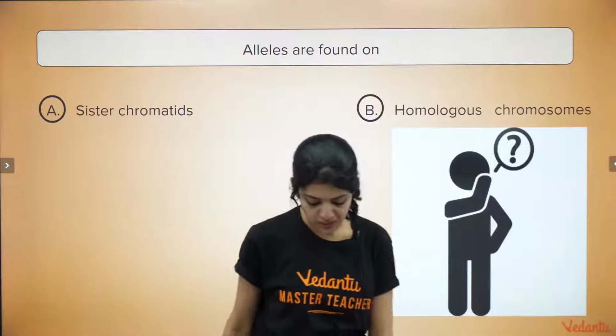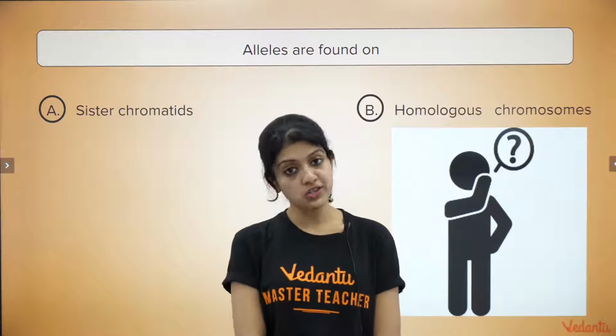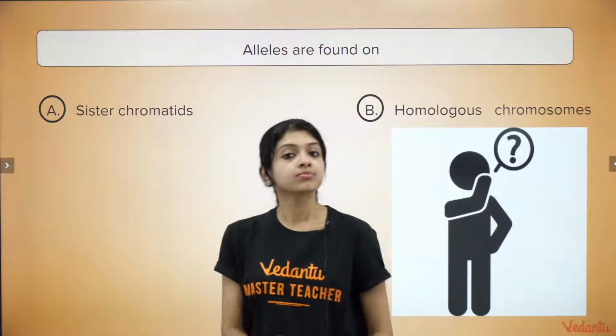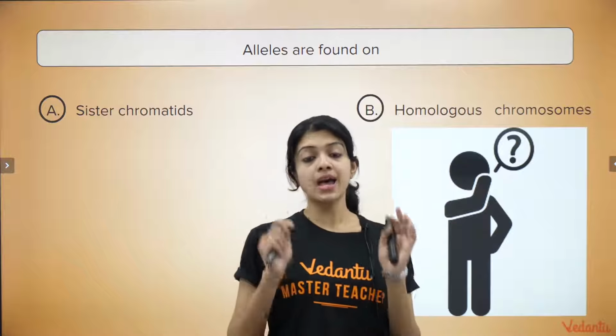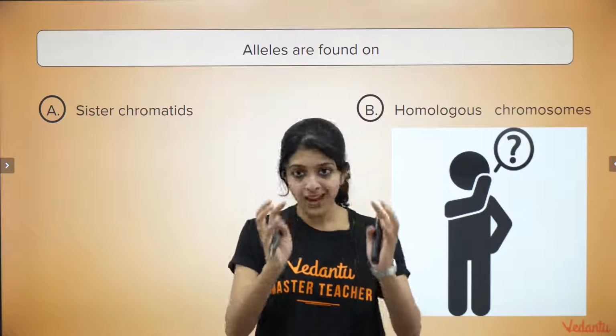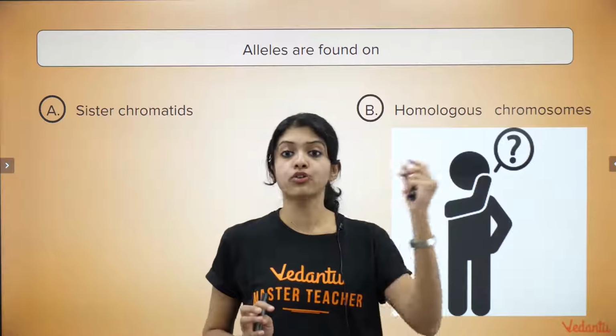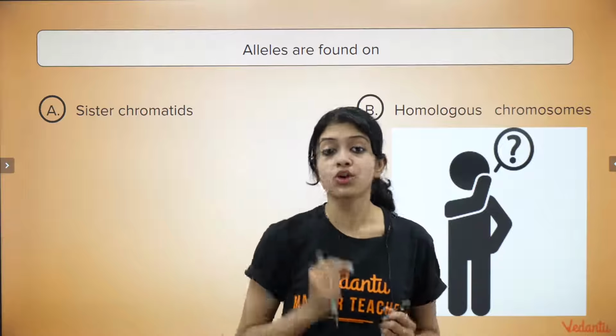So coming to the next question that we had. Alleles are found on sister chromatids or homologous chromosomes. Yes, the answer is homologous chromosomes. Remember, children, if it's a pair of homologous chromosomes that you're talking about, in the pair you get one member from your mom and the other member from your dad.